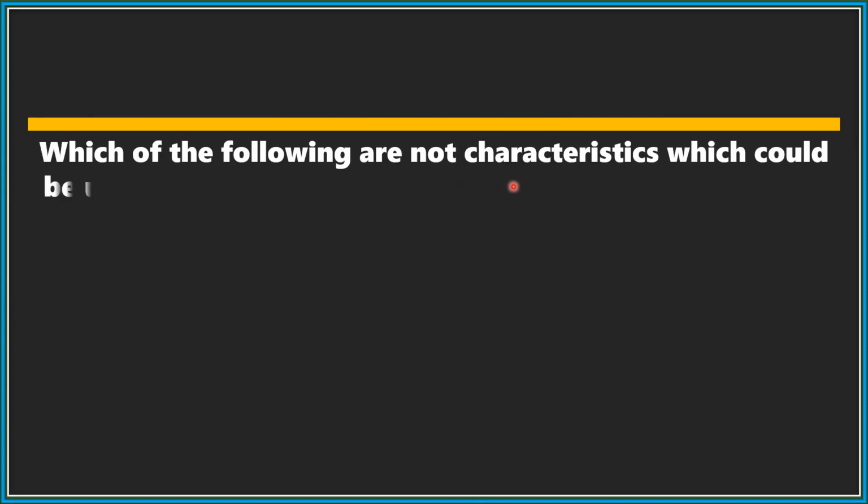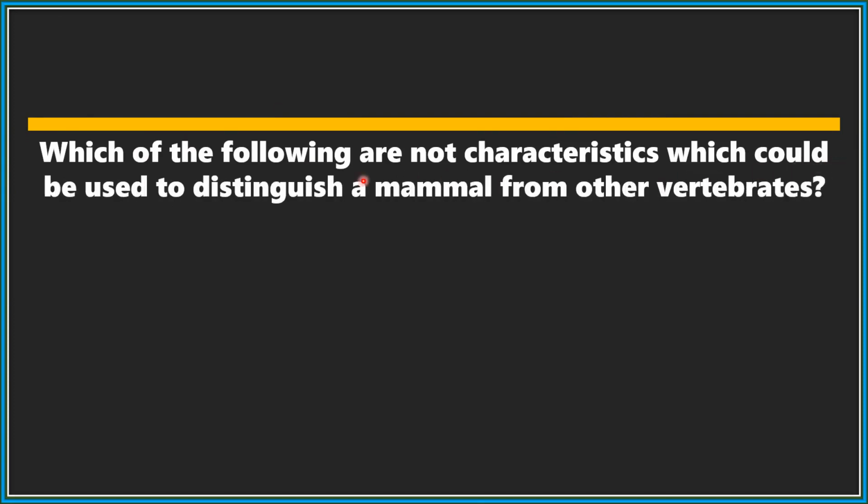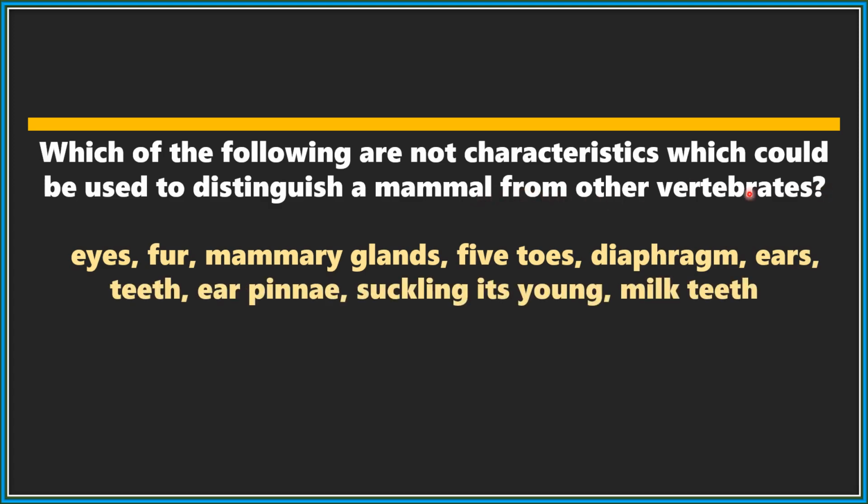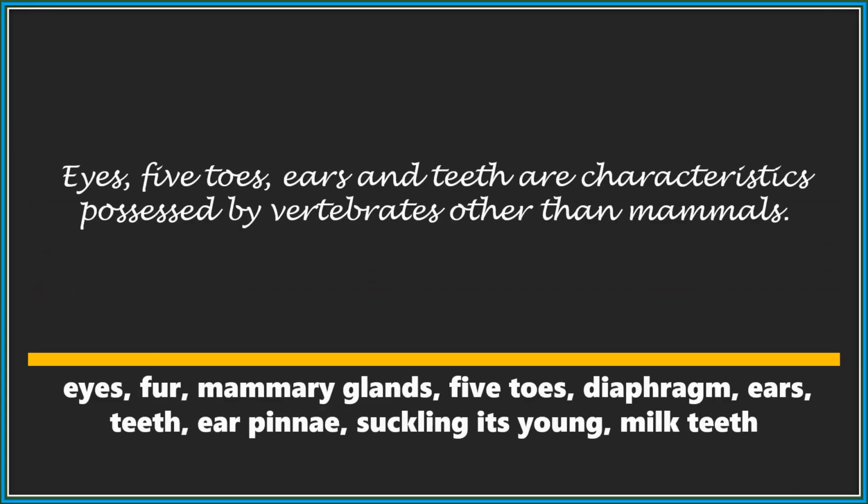Which of the following are not characteristics which could be used to distinguish mammals from other vertebrates? Eyes, fur, mammary glands, 5 toes, diaphragm, ears, teeth, ear pinnae, suckling its young, milk teeth. Eyes, 5 toes, ears, and teeth are characteristics possessed by vertebrates other than mammals.